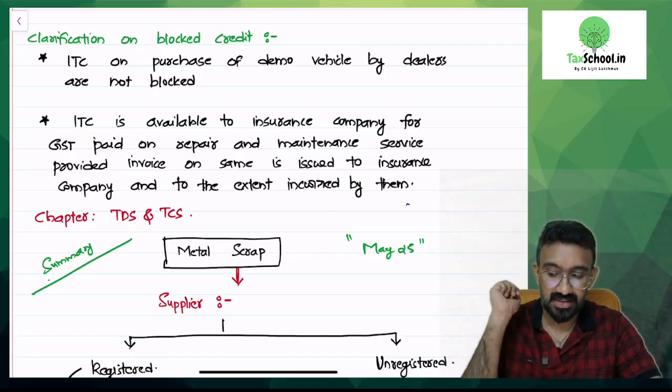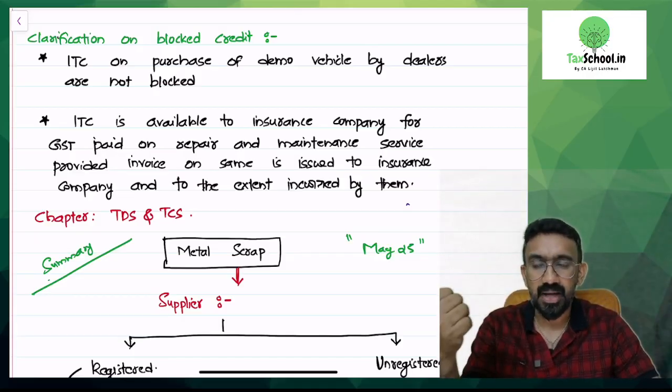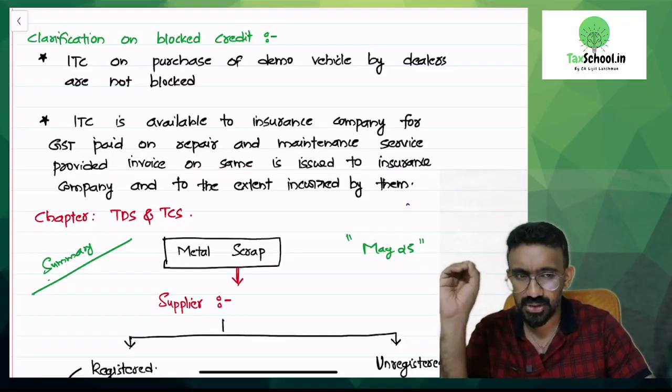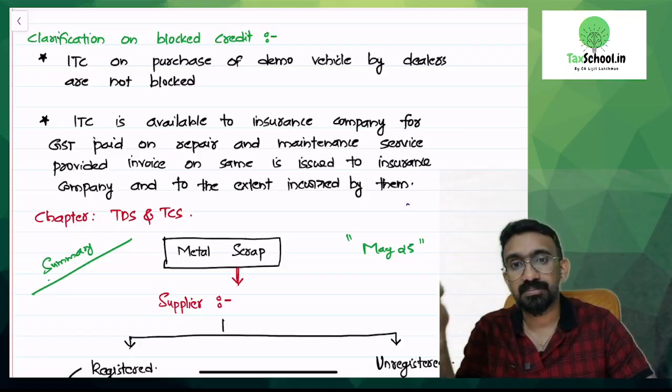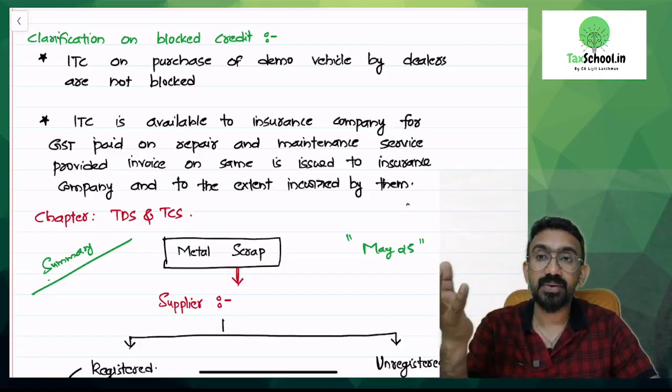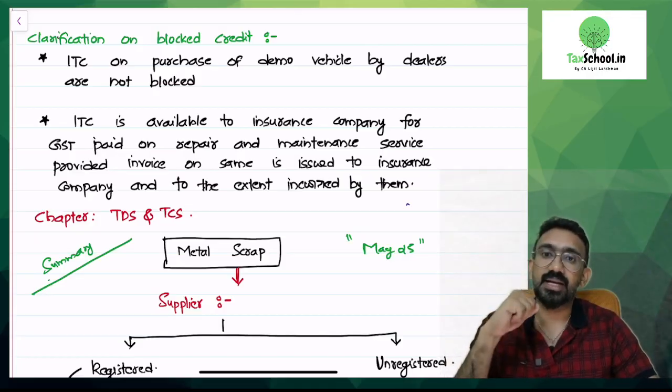for 3 set of services: repair and maintenance, general insurance, servicing. All of this also will be a blocked credit. There is an exception. What is that exception? An insurance company who has issued insurance on a vehicle, when they get a bill from a service center, they can take the ITC on the same.